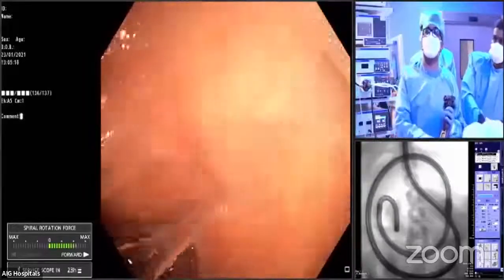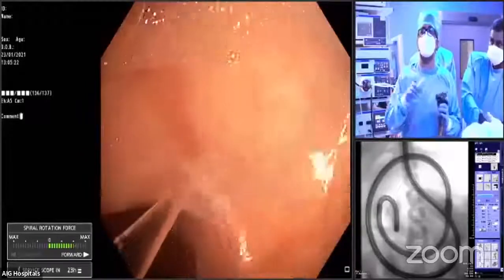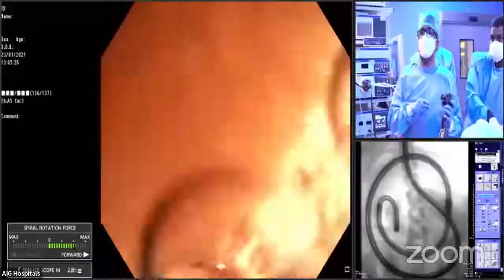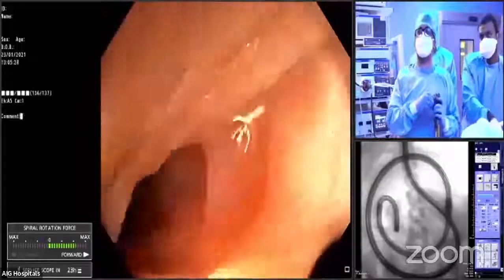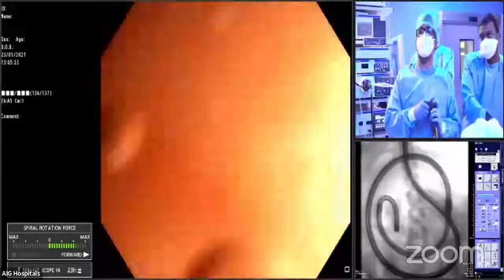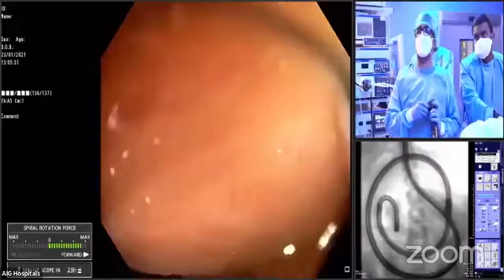But there are chances that you may have to do bidirectional enteroscopy. Bidirectional will take some time, because you have to negotiate through the colon again. So in that case, the total time will be more. But here we are trying to do it in a single go.